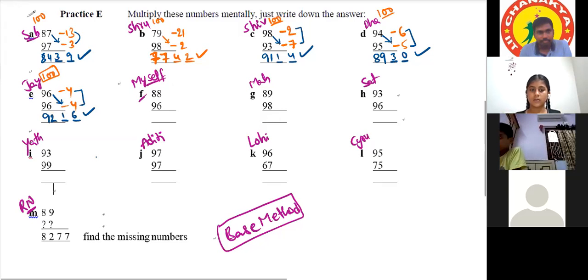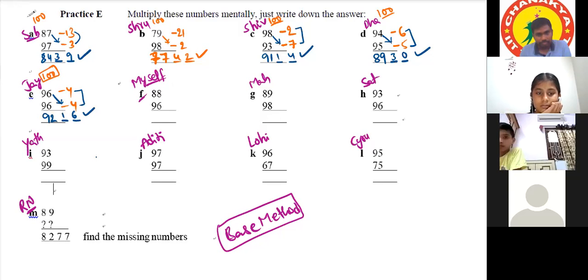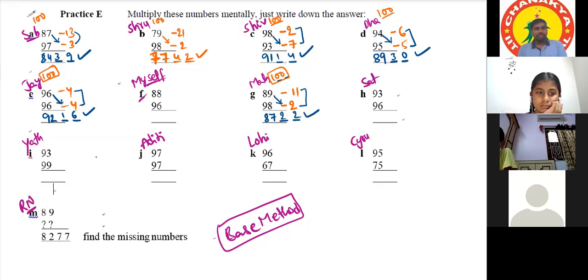Mahavir. Yes, sir. Sir, the base is 100. Okay. Sir, so it is 89, minus 11. Okay. And 98, minus 2. Okay. Sir, 89 minus 2, it is 87. Right. Sir, we reserve two places as 100 has 2 zeros. Okay. 11 multiplied by 2, it is 22. 22. That's all.